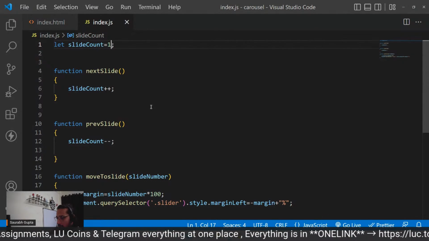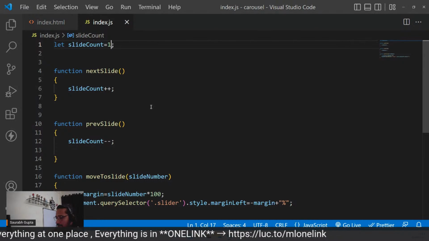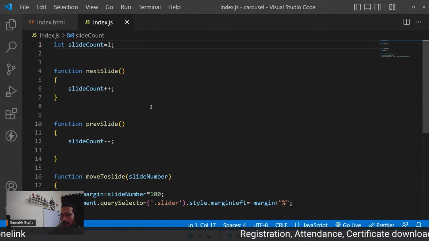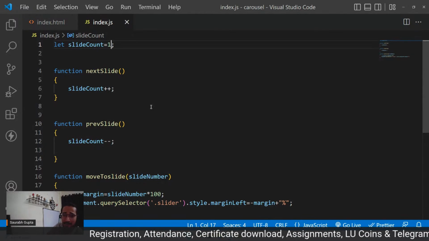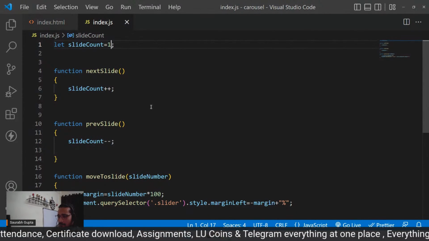Think. How can we connect the slide count properly? We are very close. Even I'm thinking it for you. Think.